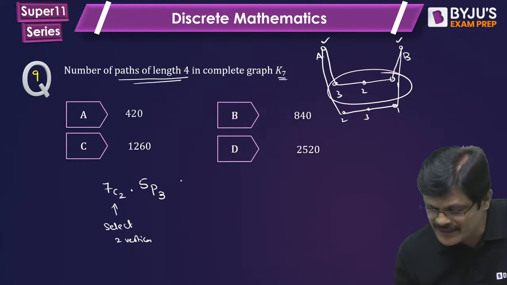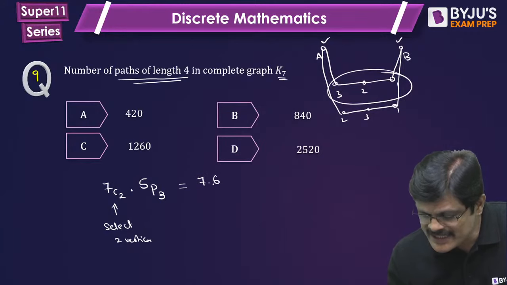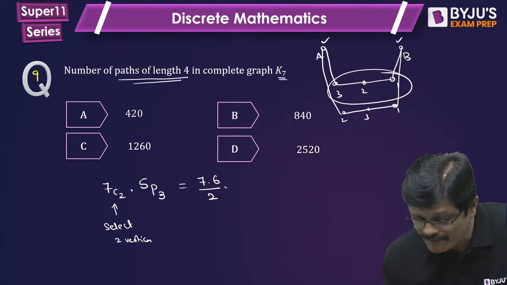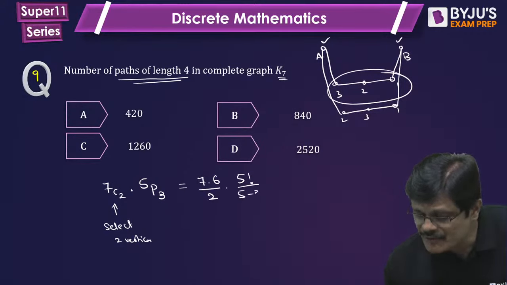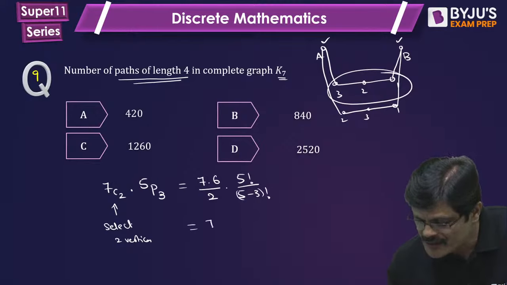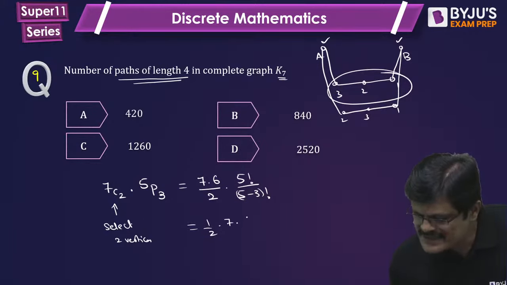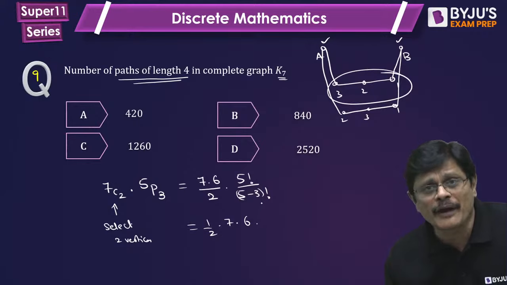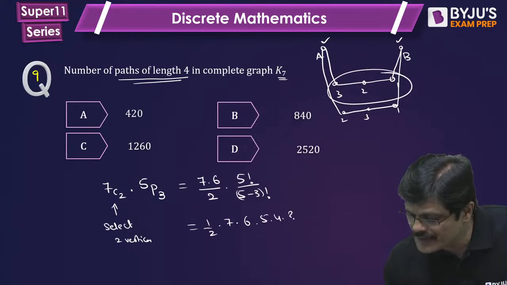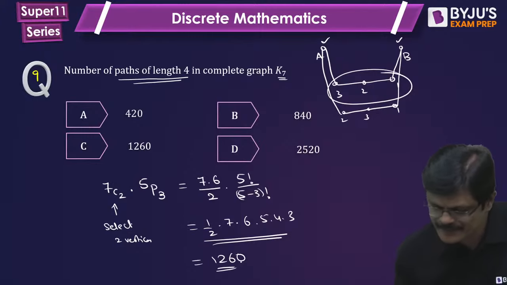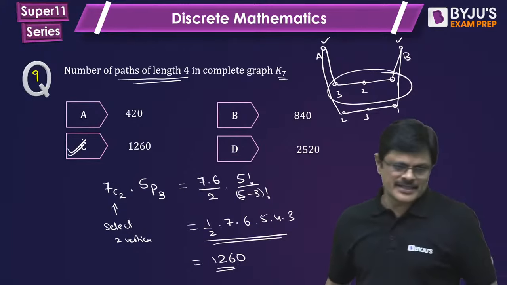So 5P3 you have to do, and we also choose the 2 end vertices, that is 7 into 6 by 2. 5P3 is nothing but 5 factorial by (5 minus 3) factorial, that is 2 factorial, which is 5 into 4 into 3. So the answer would be 1260. So C is the correct answer. Is it a good question?